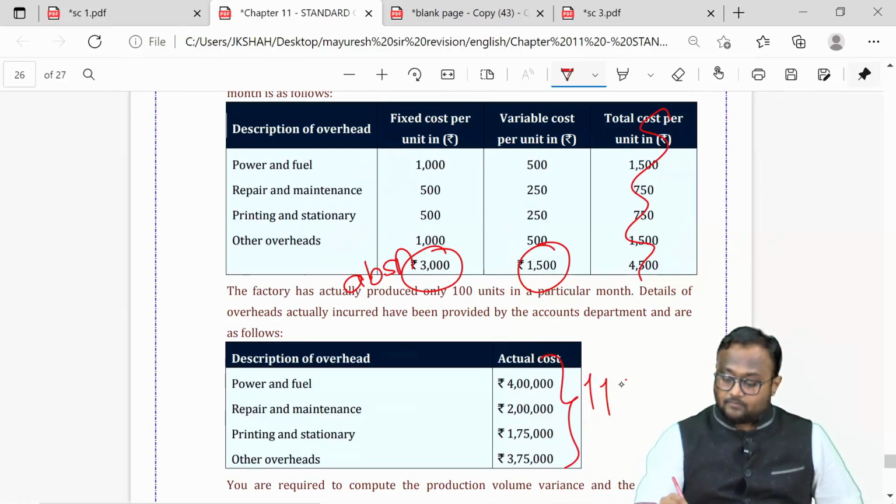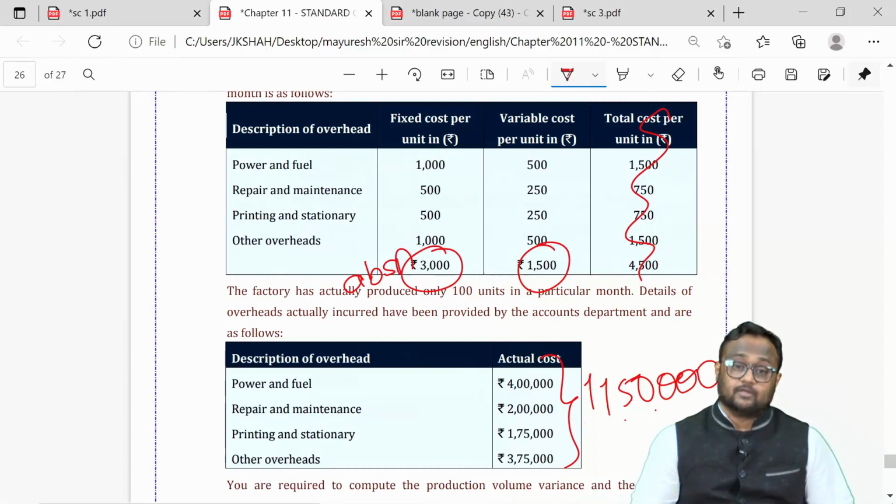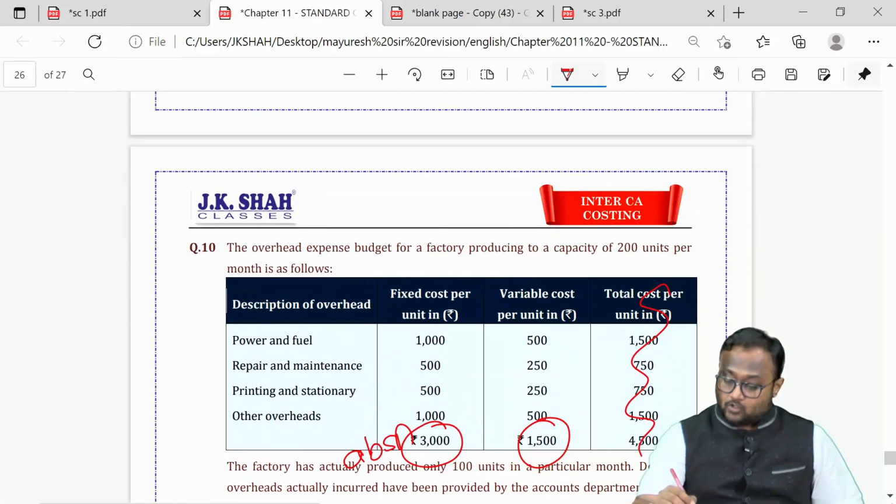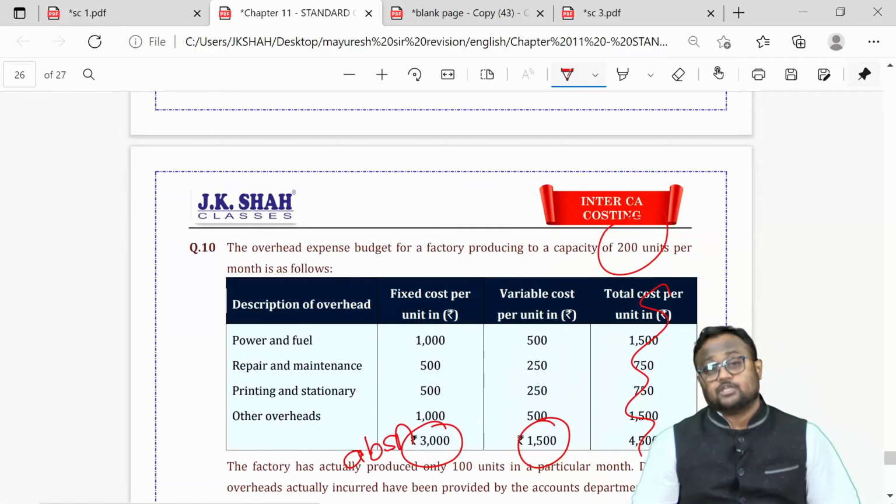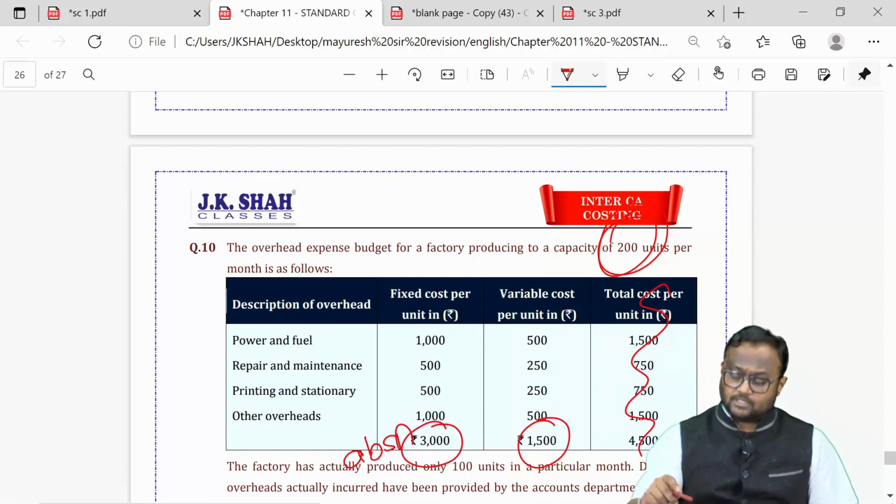We had 11,50,000 as the actual overhead figure. They did not give us the breakup of variable and fixed. They also did not tell us exactly how much is the budgeted quantity. So we assumed capacity to be the budgeted quantity.